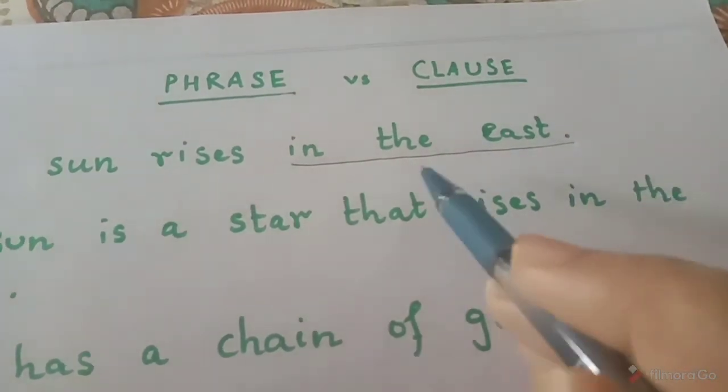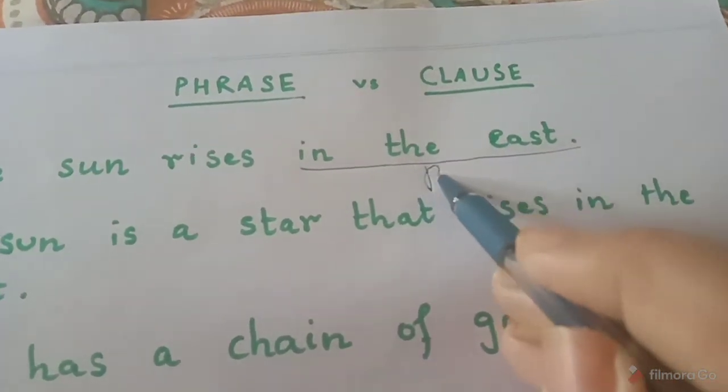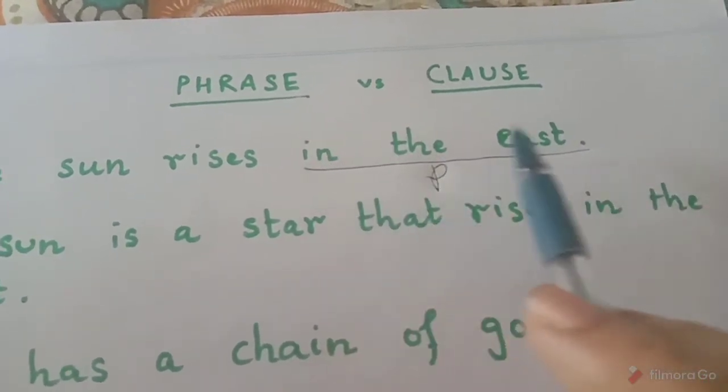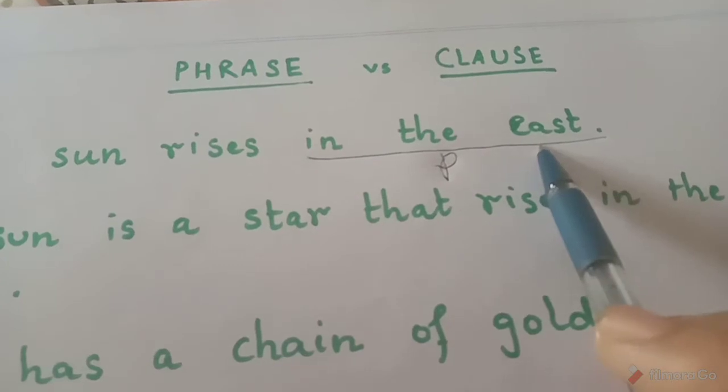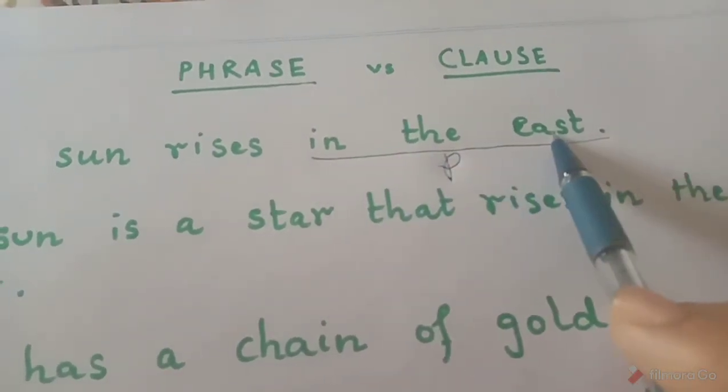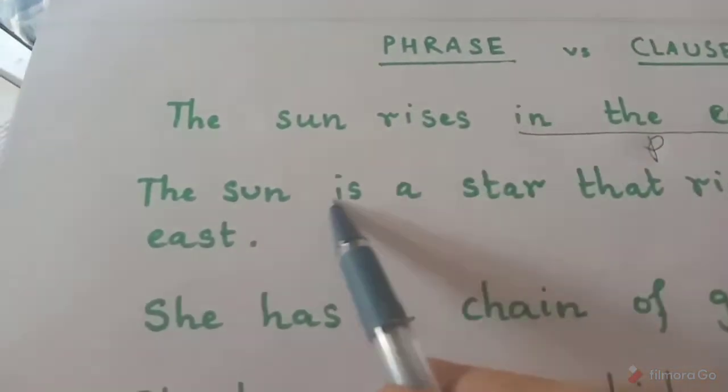Clear? Why is it a phrase? Because it has no complete meaning. It has no subject. It has no predicate. So what happens in the east? We don't know. Now come to the second sentence.